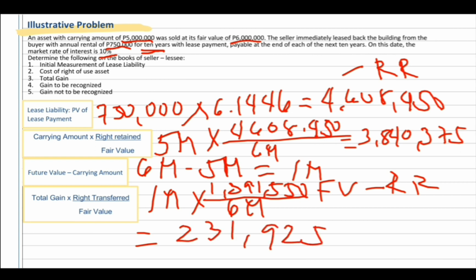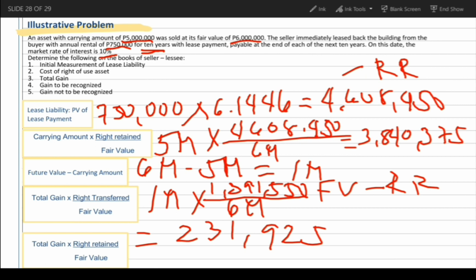So, gain not to be recognized, total gain times right retained over fair value. Another method is total gain minus gain to be recognized is equal to gain not to be recognized. So, 1 million minus 231,925. Our gain not to be recognized is 768,075.